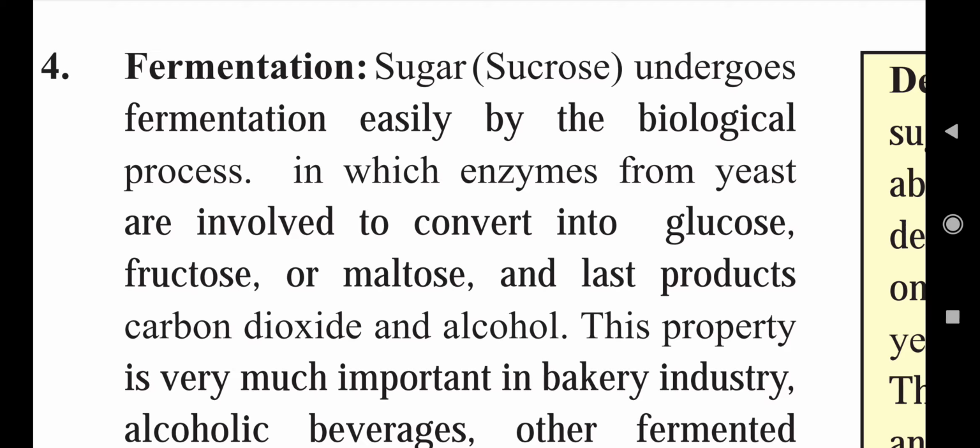According to the number of monosaccharide units, it is converted into its basic building blocks, and at the end into CO2 and alcohol.